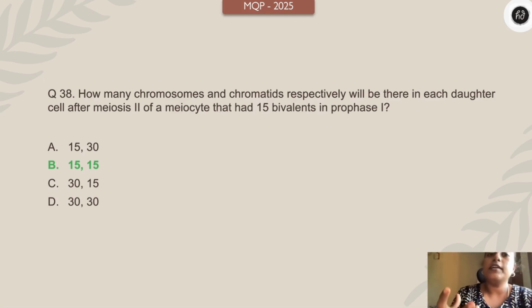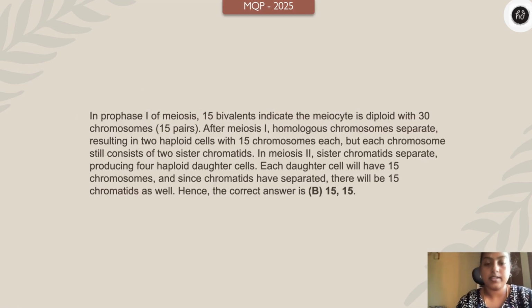So you have to just identify what the initial chromosomes and chromatids were at prophase 1, which is 30 chromosomes and 60 chromatids. If you know that correctly, you'll end up with the right answer.